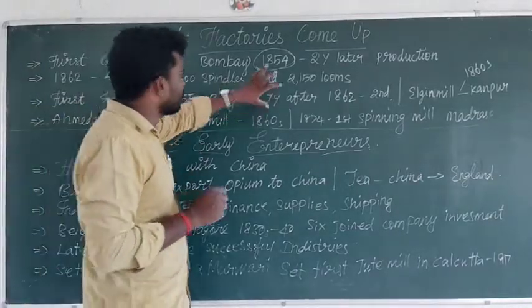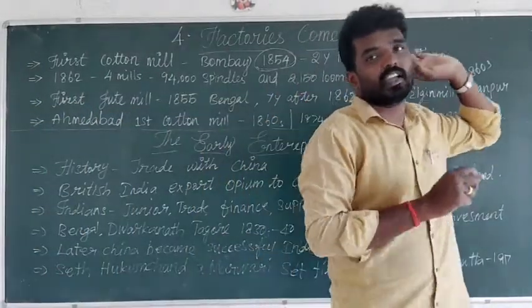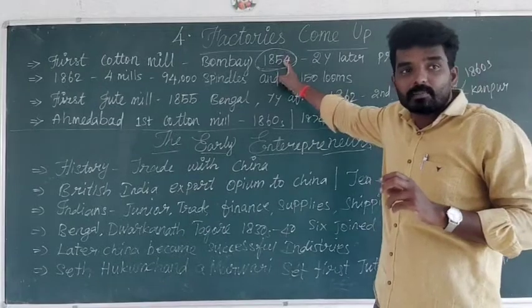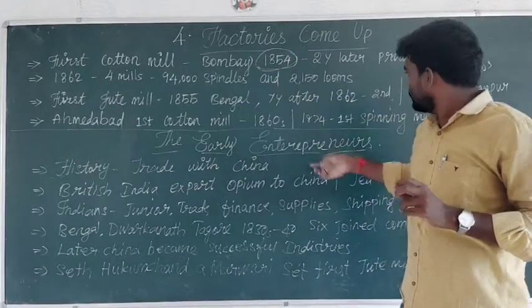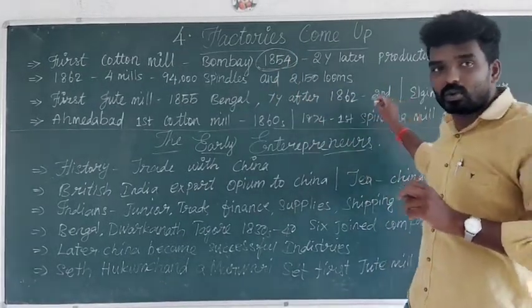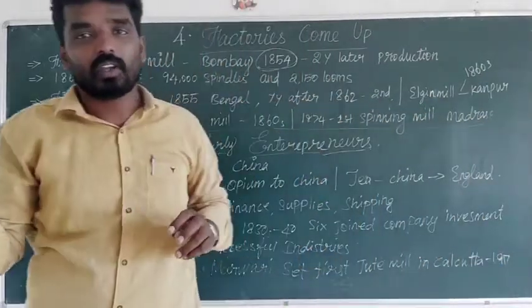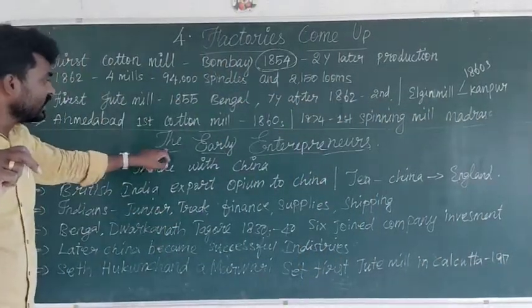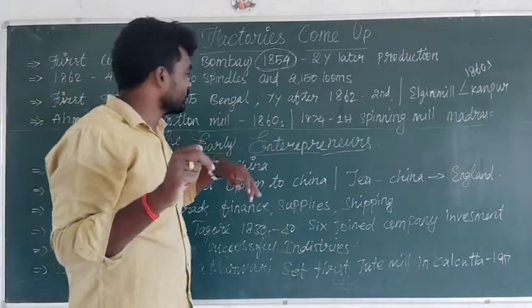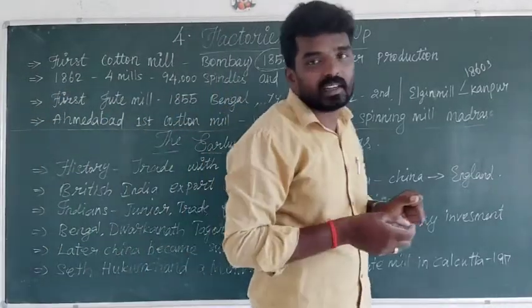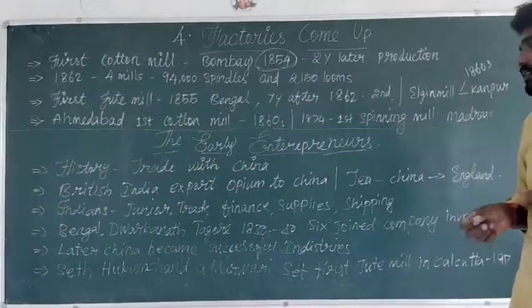This is the introduction to the factories concept. Can you understand? First the cotton mill, then the jute mill, and finally the spinning mill. So next, the early entrepreneurs.